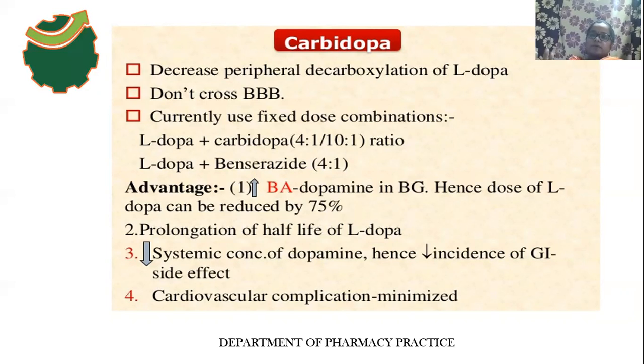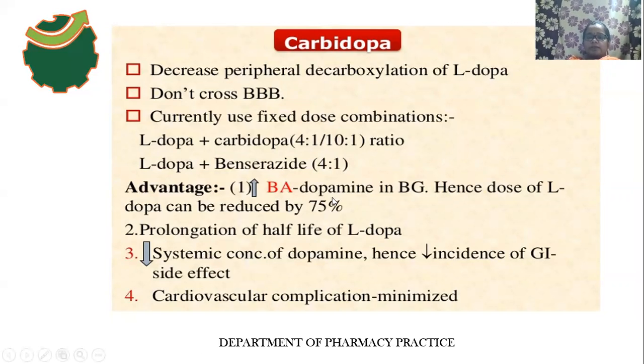Why? Because when more levodopa crosses the blood-brain barrier, there is no need to give an extra dose. The half-life of levodopa also increases. If levodopa is used alone, its half-life is short, that is 1 to 2 hours. If it is used along with the peripheral decarboxylase enzyme inhibitors, the half-life of levodopa may increase. And it decreases the systemic concentration of dopamine.